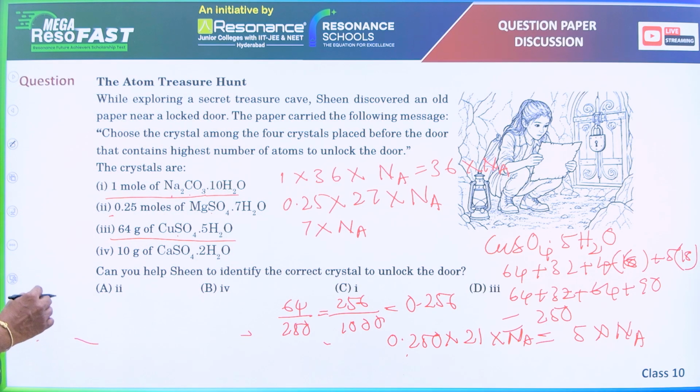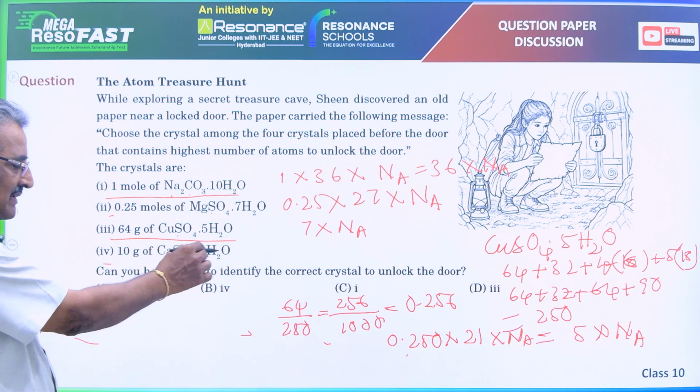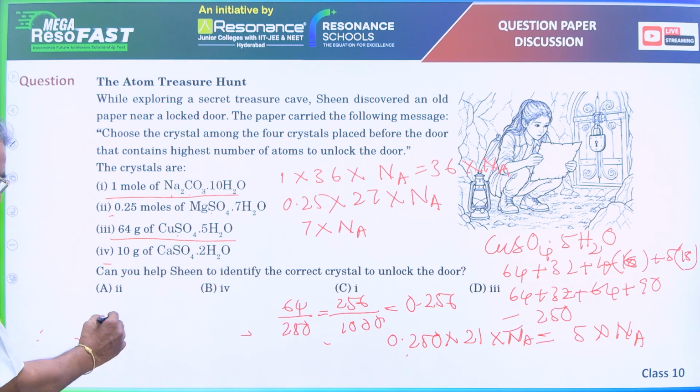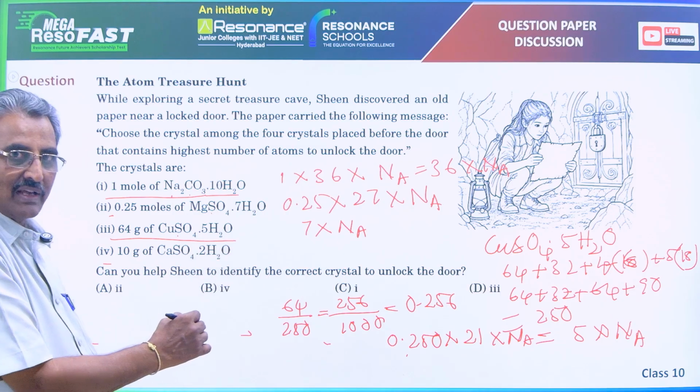Let us go to the fourth one. 10 grams of calcium sulfate dihydrate. Let us find the formula mass of calcium sulfate.